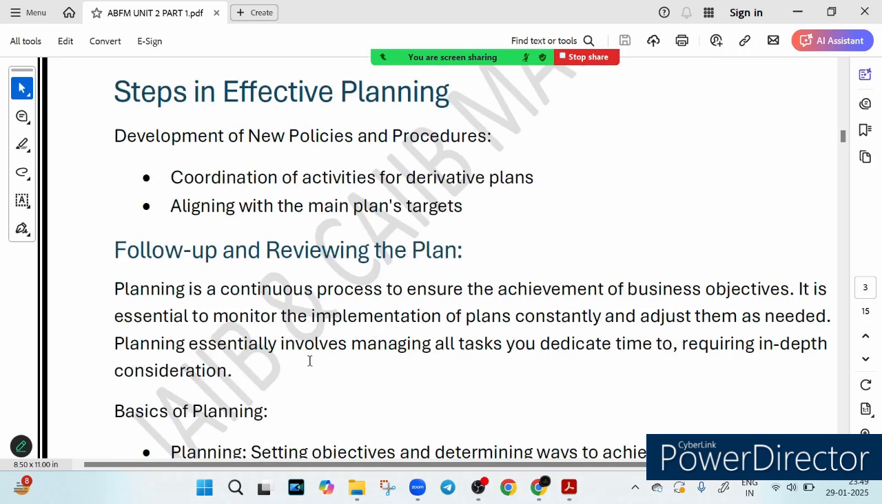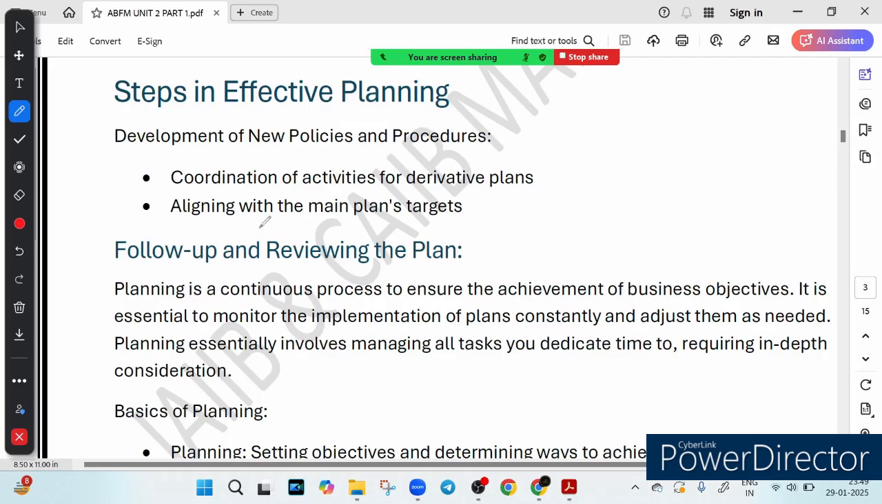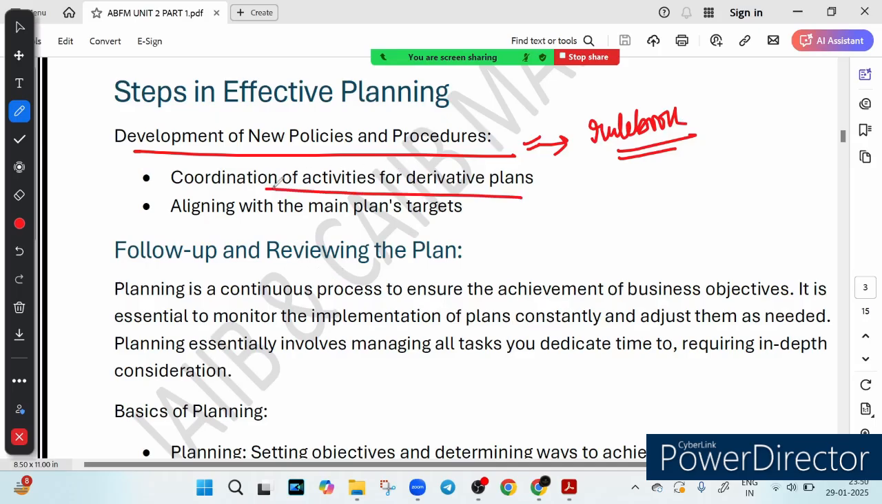The first is developing new policies and procedures, which we call the rule book. Once a plan is finalized, business creates rules and procedures to keep everything running smoothly. For example, if a bank introduces an instant home loan, it needs a policy defining loan eligibility, a procedure for document verification, and a guideline for approving loans within minutes, isn't it? So a rule book should be framed. Everything must be coordinated with the main business goal, ensuring all departments are on the same page. That is the coordination of activity for the derivative plan.